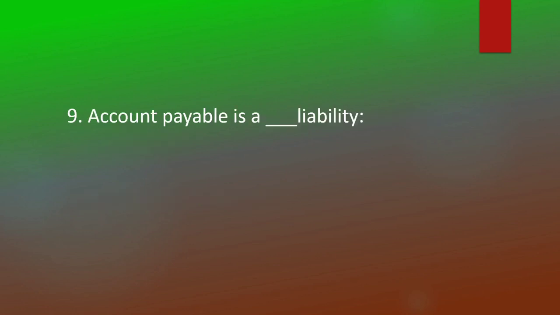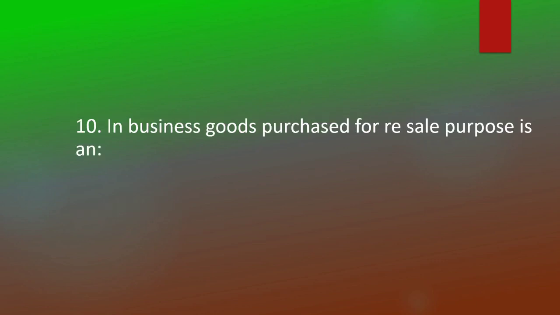Accounts payable is a dash liability. Current liability. In business, goods purchased for resale purpose is an expense.